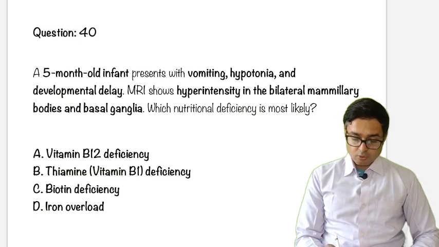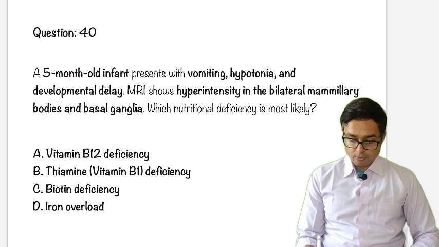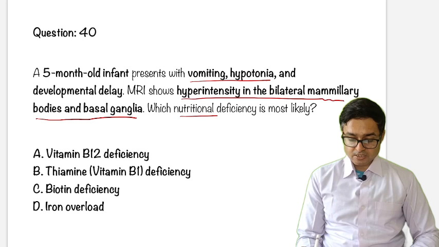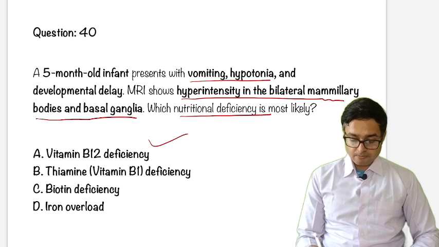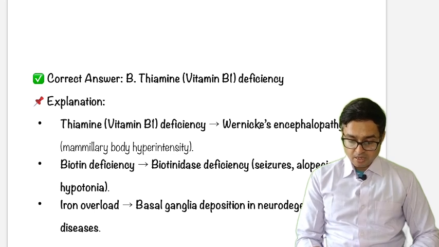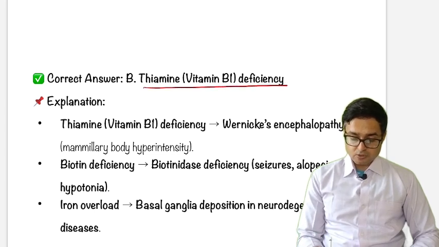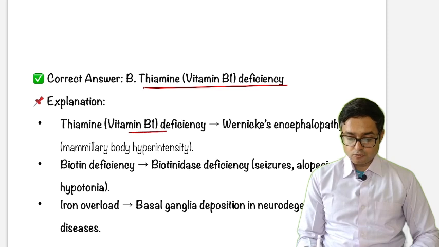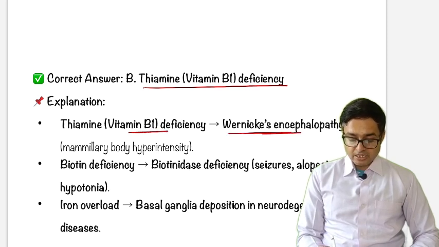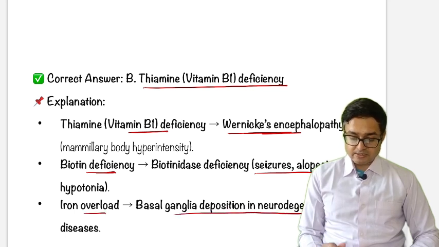Question number 40. A 5-month-old infant presents with vomiting, hypotonia and developmental delay. MRI shows hyperintensity in bilateral mammillary bodies and basal ganglia. What nutrient deficiency? Vitamin B12, B1, biotin, iron overload; what will be the answer? The answer should be B1 deficiency. Thiamine B1 deficiency leads to Wernicke's encephalopathy. Biotin deficiency leads to seizures and alopecia. Iron overload causes basal ganglia deposition in neurodegenerative disease.